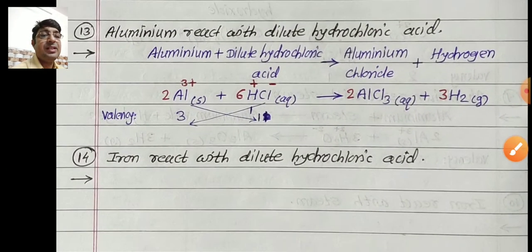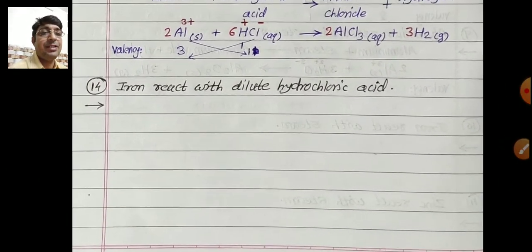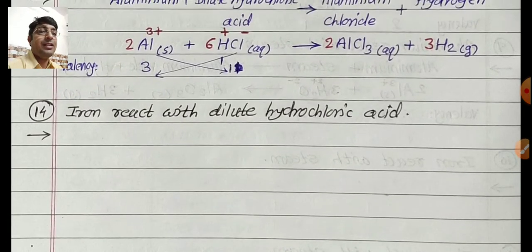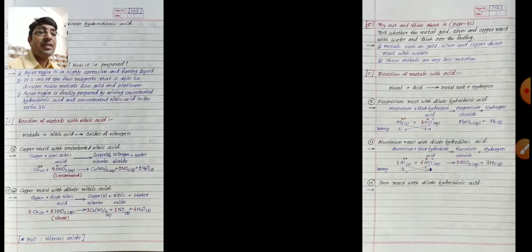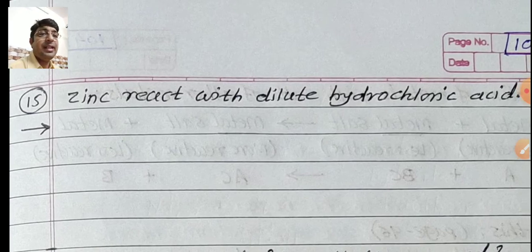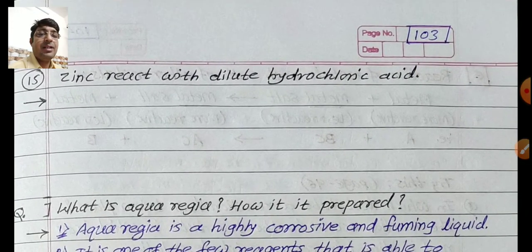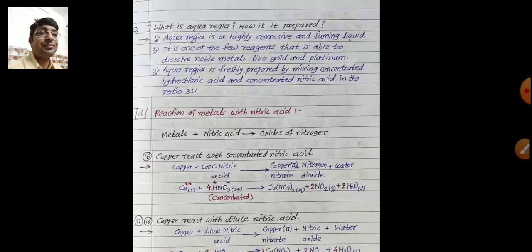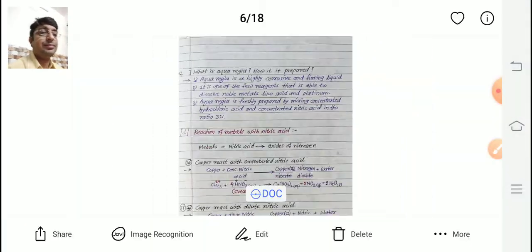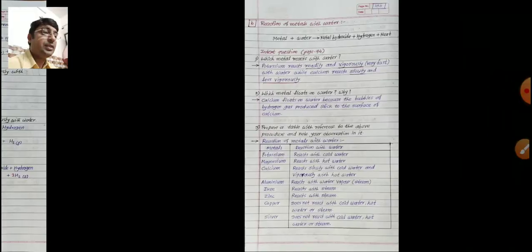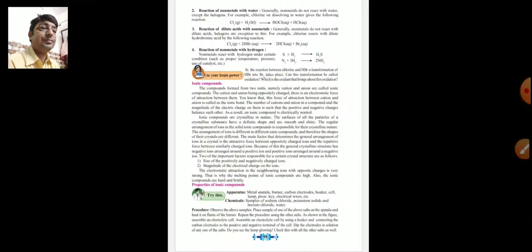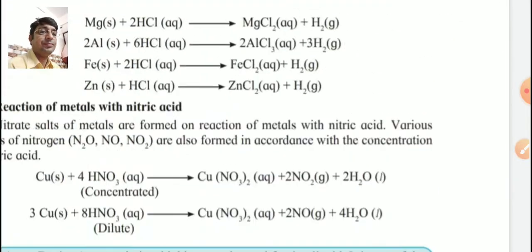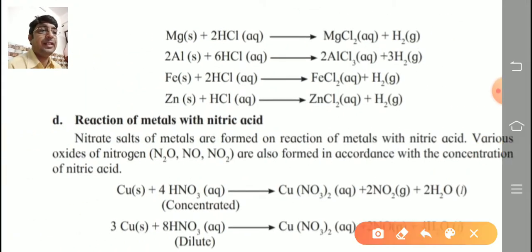Remaining 2 reactions, write in that question with answer. What is the next one? Iron reacts with dilute hydrochloric acid. The answer is given in the textbook. Write in the above pattern in 2 steps. Same for the next reaction: zinc reacts with dilute hydrochloric acid. Write in the 2 steps. Next one, come back on page number 96. So these 4 reactions you write in that pattern.